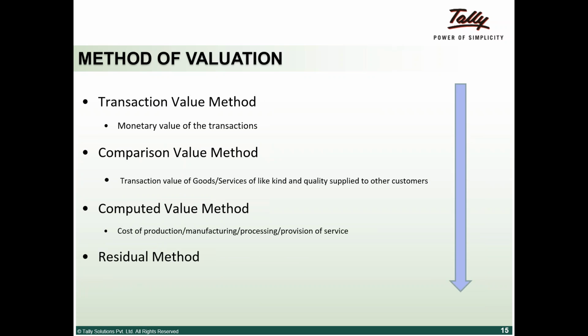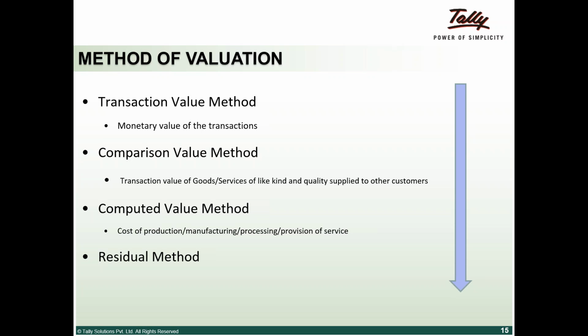As I told you, there are methods of valuation. The first preferred method is the transaction value, which is the monetary value of the transaction. If that is not possible, the second best method is comparison value, that is, goods or services of like kind and quality supplied to other, third party customers.